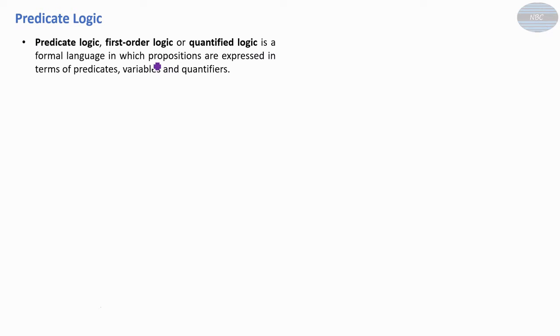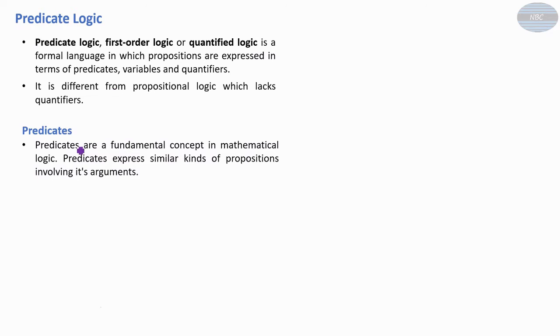But we know what a proposition is. A proposition is a statement which is either true or false. In predicate logic, propositions are expressed in terms of predicates, variables and quantifiers. So it is different from propositional logic, which lacks quantifiers. In propositional logic, there is no use of quantifiers. A proposition is nothing but a statement which is either true or false, but cannot be both at the same time.